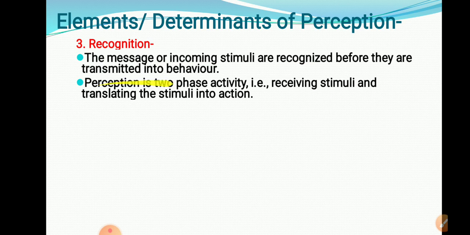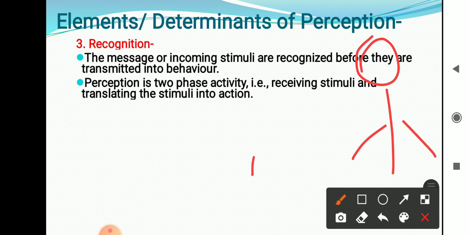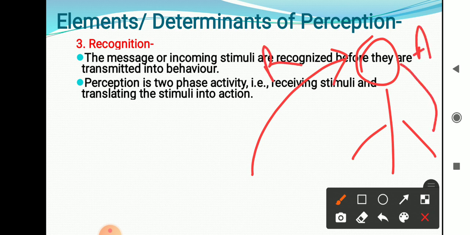Perception is a two-phase activity. Two things are there: receiving stimuli and translating stimuli into action. That I have shown here. That is the individual perception process. Here is the receiving of stimuli and here is the conversion of that stimuli into action.